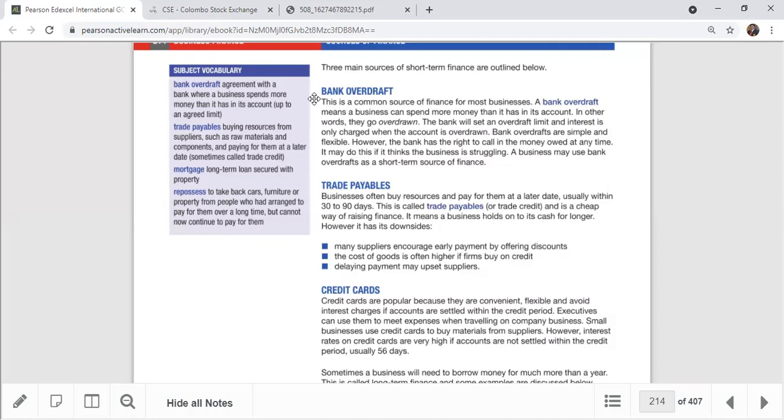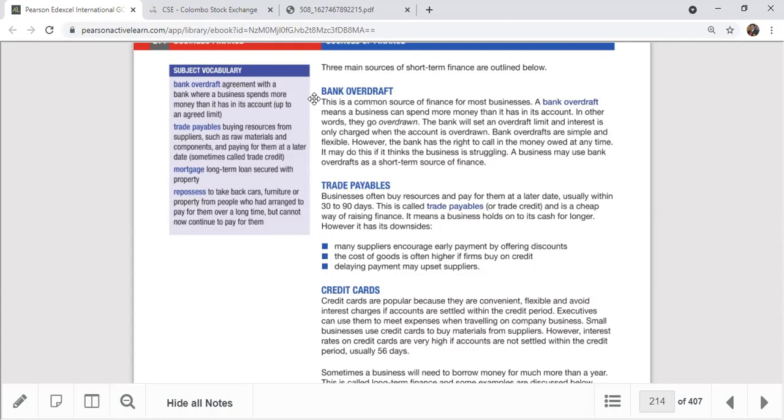For example, imagine you're maintaining a current account with 10 million, but for a business transaction you purchase 50 million worth of items from a supplier, and you have to pay him somehow. You can give him a check worth 50 million, but ask him to give you one week, two weeks or one month. Today is the 6th of September, so you can say, give me one month, and on the 6th of October I'll give a check which you can realize on that day.